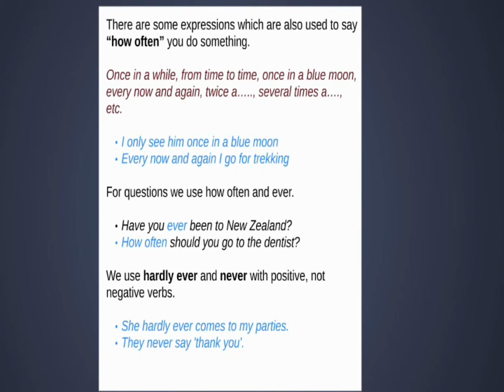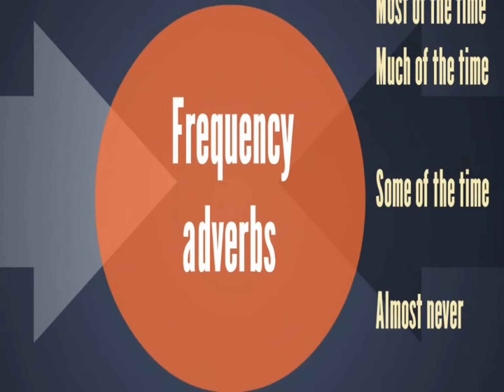For questions, we use how often and ever. Have you ever been to New Zealand? How often should you go to the dentist? We use hardly ever and never with positive, not with negative verbs. The examples are: she hardly ever comes to my parties. They never say thank you. These are the most commonly used frequency adverbs in English.